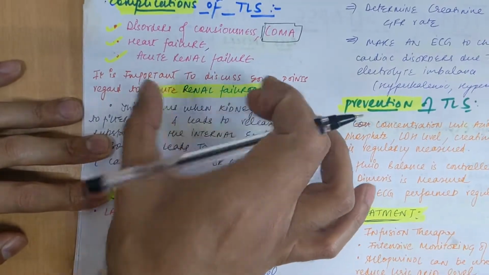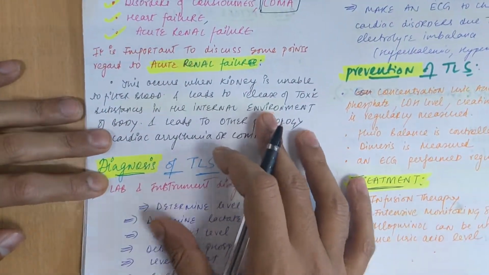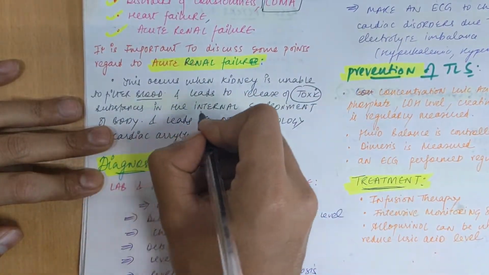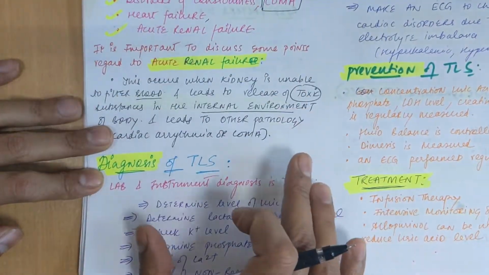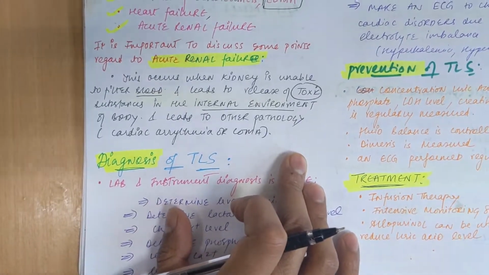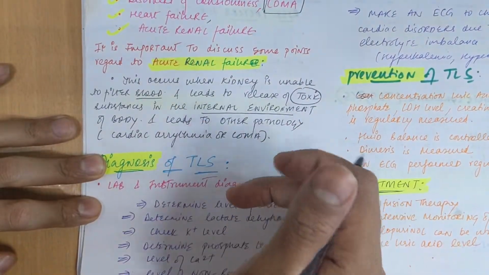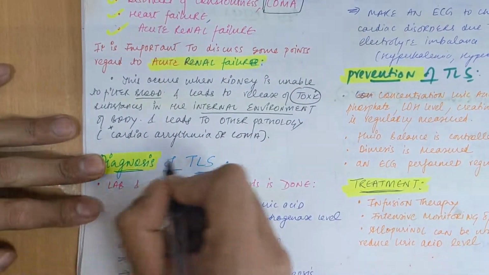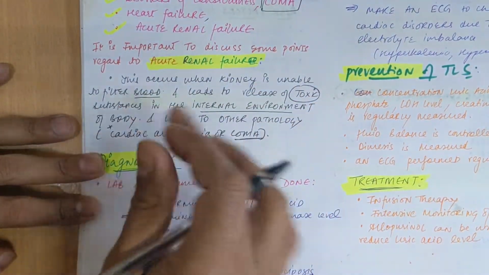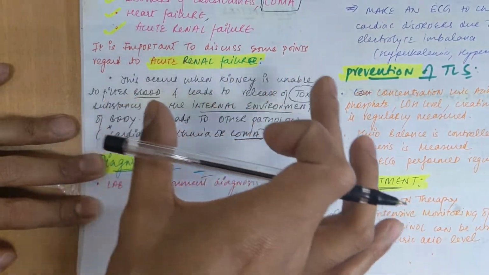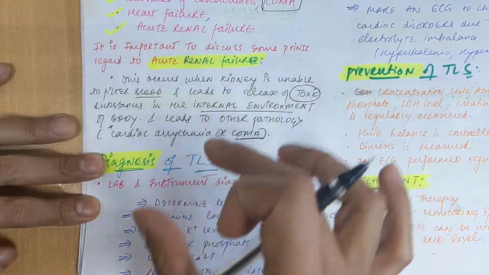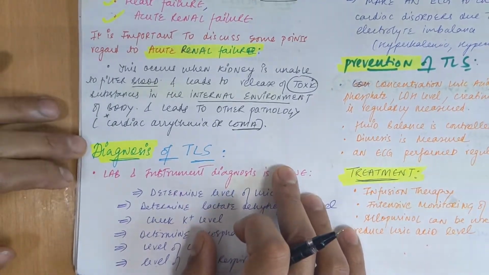Okay, so now we have to see some points related to acute renal failure. It's important. This occurs when the kidney is unable to filter blood and leads to the release of toxic substances, as I told you, in the internal environment. Internal meaning in the blood of the body. So in the whole bloodstream of your body, there is release of toxic substances as your kidney is not able to filter the blood, and this leads to other pathologies such as cardiac arrhythmia and coma. So after acute renal failure, there is development of other complications with respect to your internal environment, changes in the level of electrolytes. This can lead to cardiac arrhythmia, other pathology in the heart, and in the neurological system you can develop a disorder of consciousness, which is called coma.